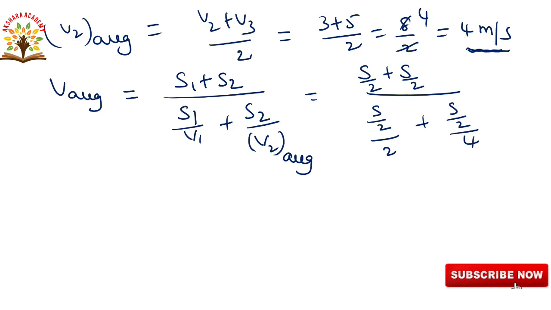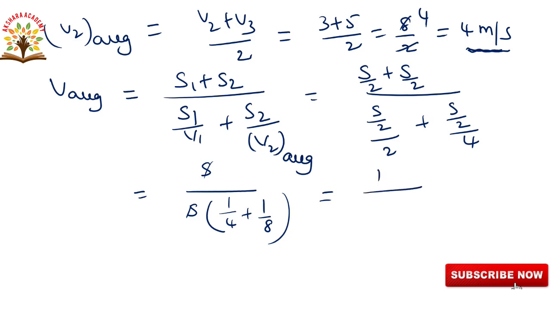So here S by 2 plus S by 2 becomes S. In the denominator also we take S as common, with 2 times 2 is 4 and 2 times 4 is 8. S will cancel, and we get 1 by 4 plus 1 by 8.